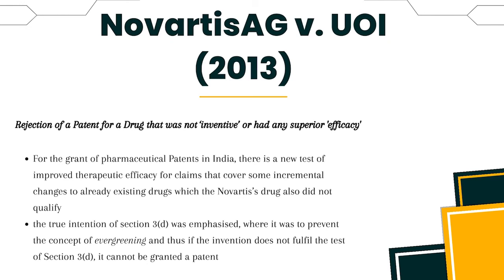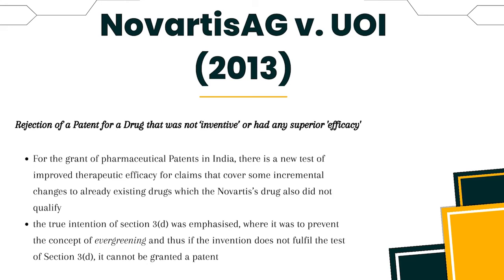Our last case is Novartis versus Union of India, in which the company named Novartis filed a patent application for one of its drugs called Glivec under Section 3 of the Patent Act. But the Supreme Court rejected the application of Novartis after a 7 year long battle. The reasons cited were that there was no invention of any new drug, and a mere discovery of an already existing drug will not amount to an invention under the Patent Act.